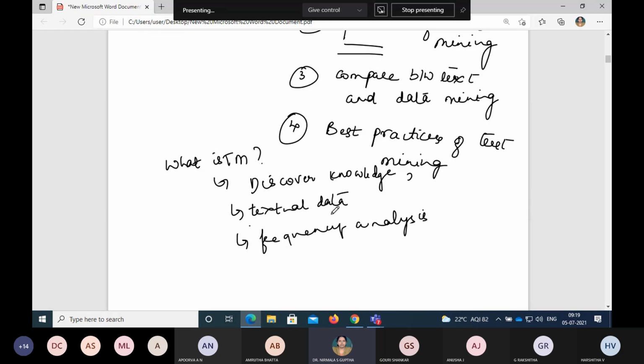We know what a text is, but now we need to understand this word text. What do you mean by text? Text is an important part of the data, right? The complete world, a lot of information keeps on growing. Social media you can take as an example. WhatsApp is an example, Twitter is an example, FB is an example, your online shopping is an example, www.amazon.com is an example. So text is a very important part of the growing data in the world.